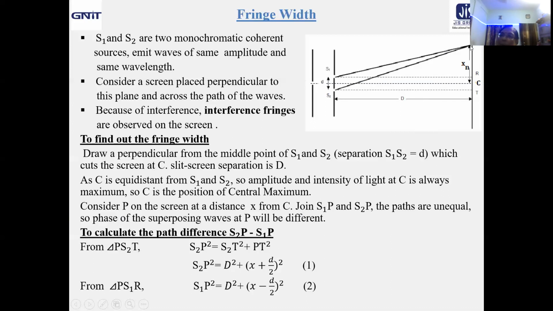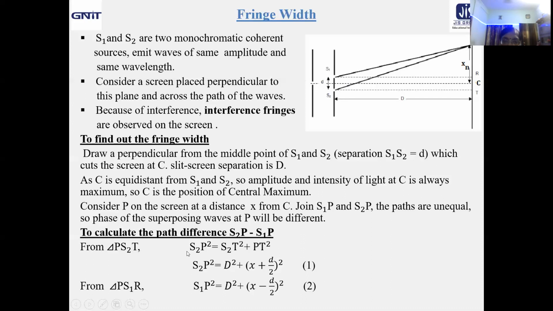Naturally, whether the point P will be bright or dark will depend on the path difference S2P minus S1P. So we have to first find out the path difference S2P minus S1P to identify whether P will be bright or dark and depending upon what conditions.